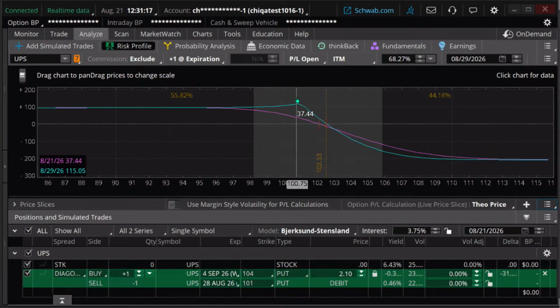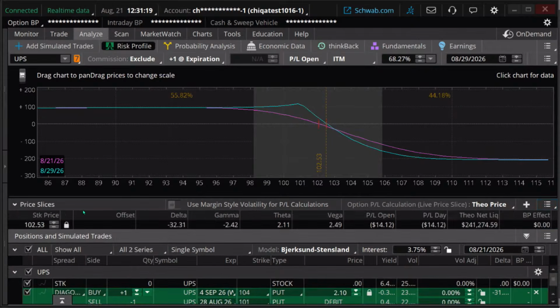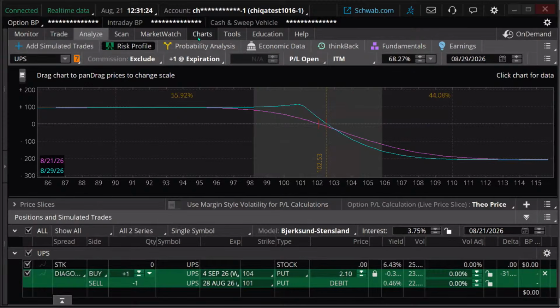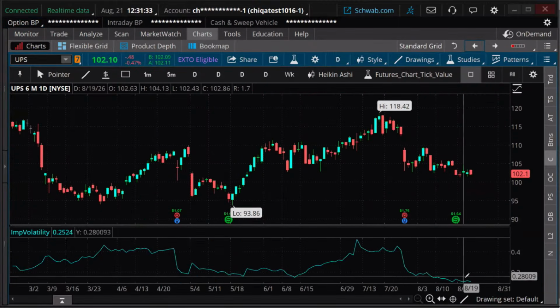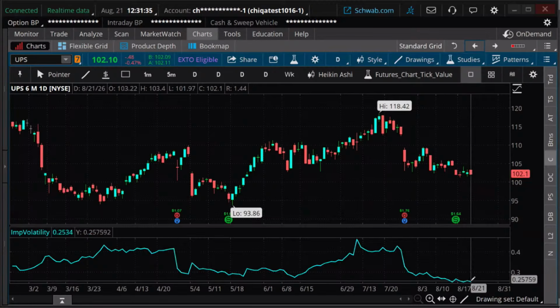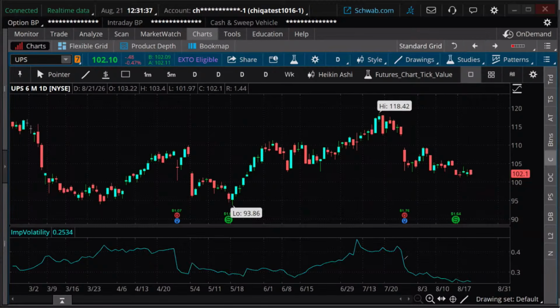Does this pattern make sense for us? Of course, it's still going to be positive theta, positive vega on this. If I look at this, you can always look at your implied volatilities. Here's my implied volatilities. It's an average implied volatility. It's not trending up. I guess ideally I'd like it to be low and trending higher. That maybe be the ideal.